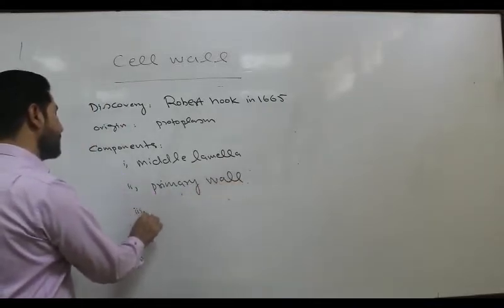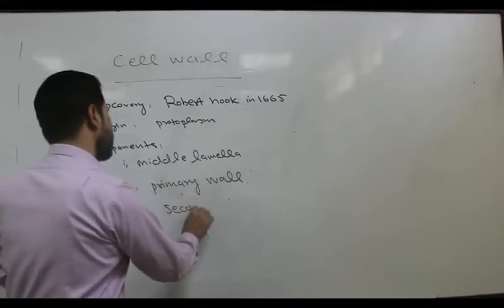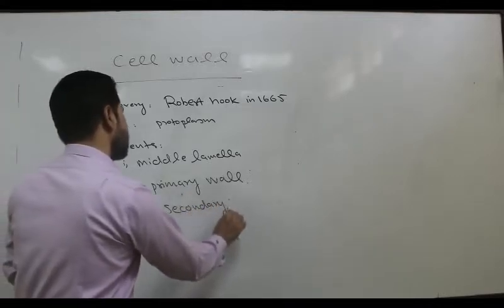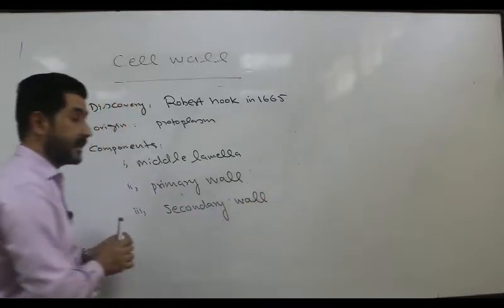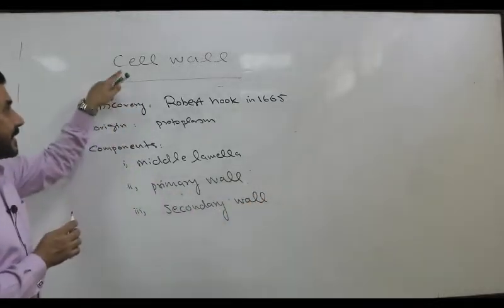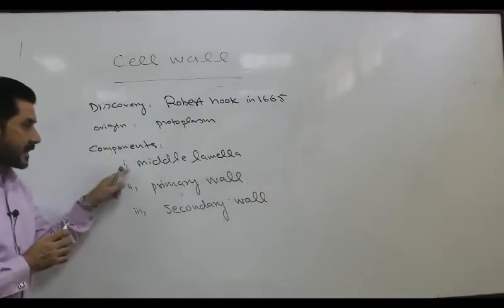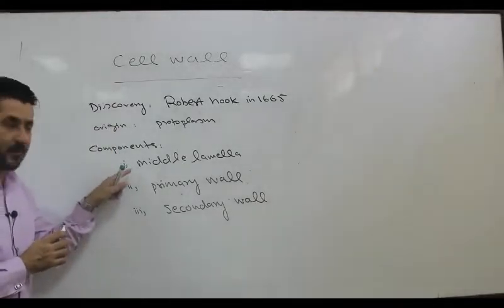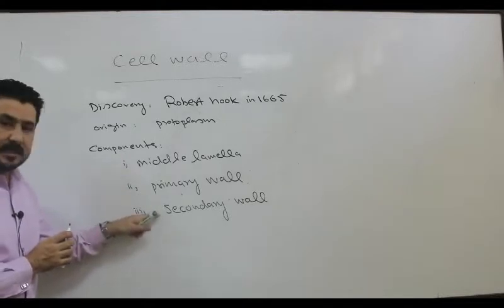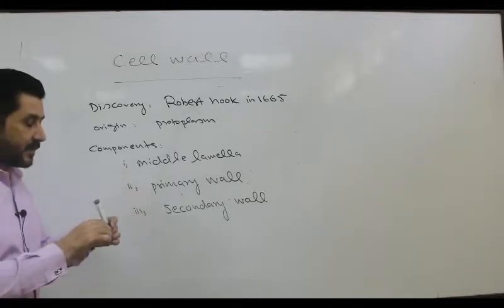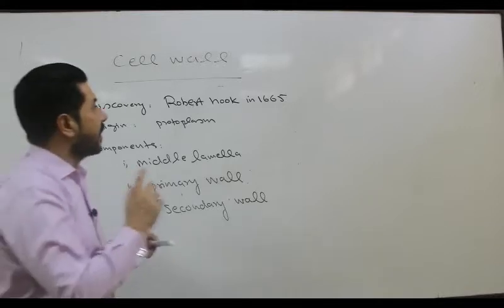Third is the secondary wall or secondary cell wall. These are the three components of the plant cell wall.